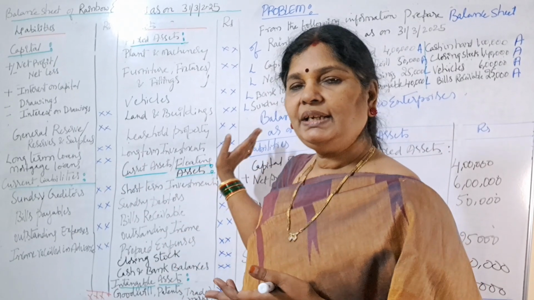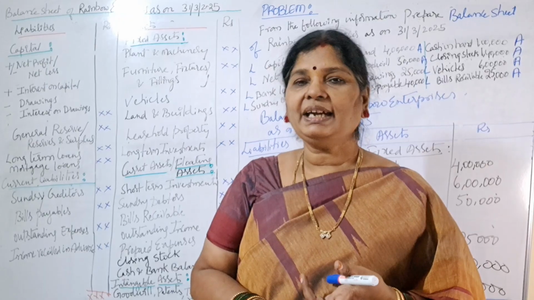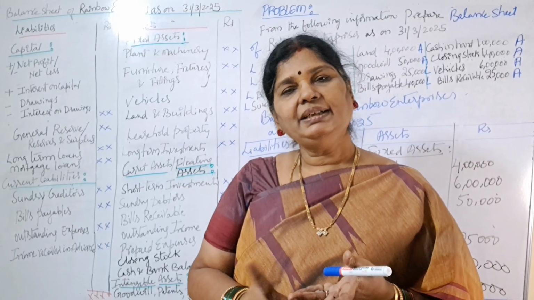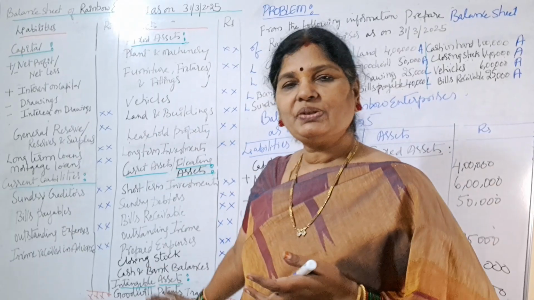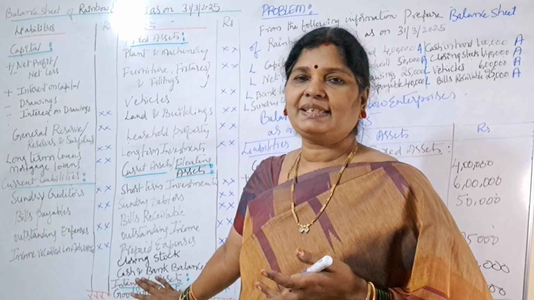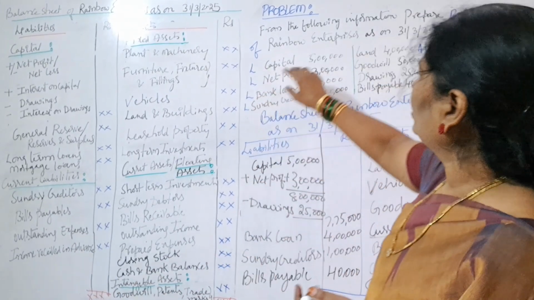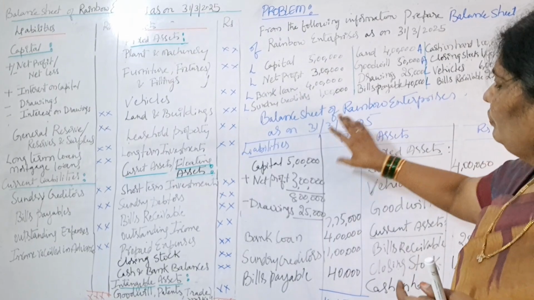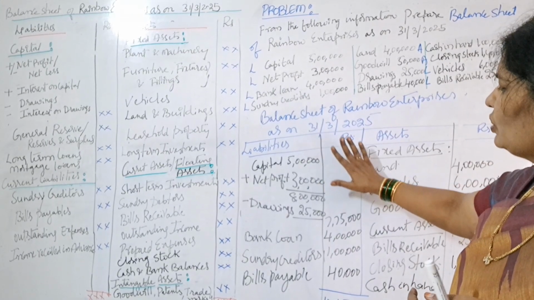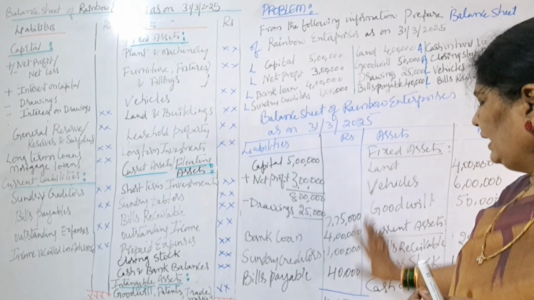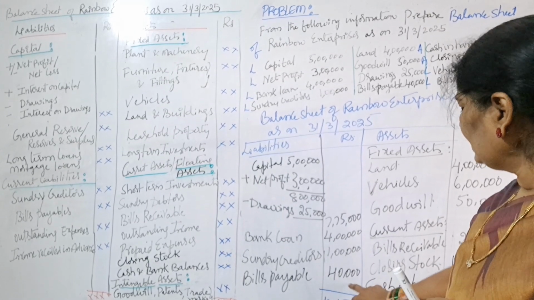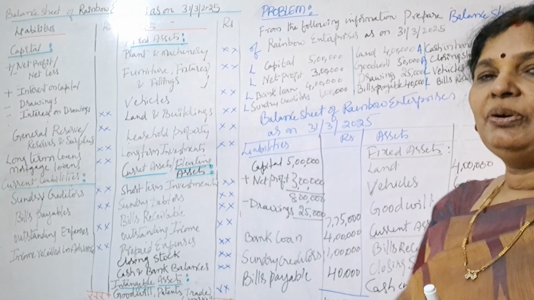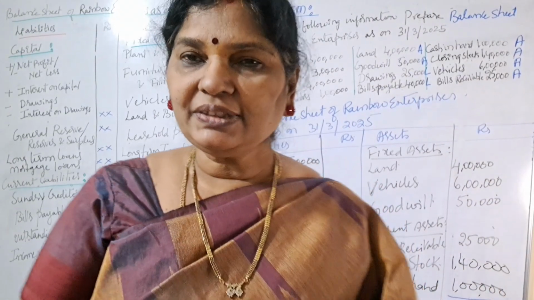And on the asset side, what will you get? Fixed assets, current assets and intangible assets. I have explained all different types of liabilities and assets. Next, we have solved one problem. In that problem, we have covered all different types of liabilities and assets. And finally, when we totaled both sides, that is liability side and asset side, we got the same amount. That means our balance sheet got tallied.